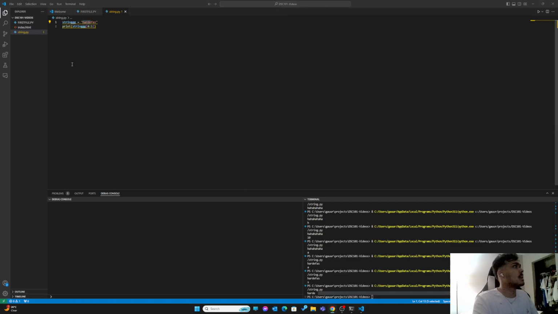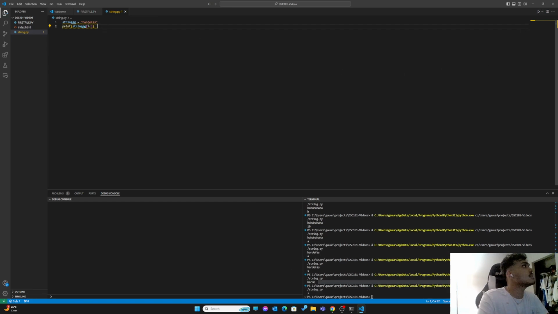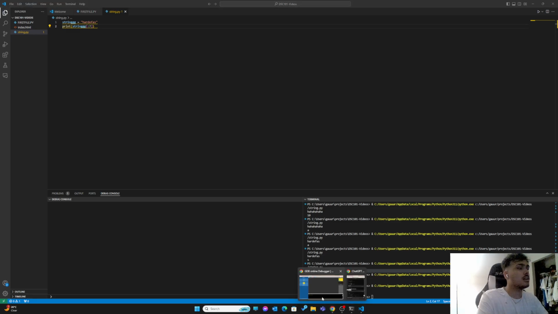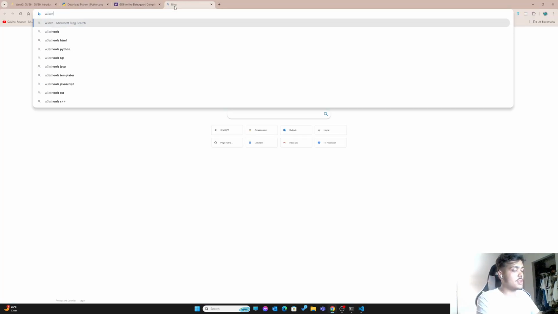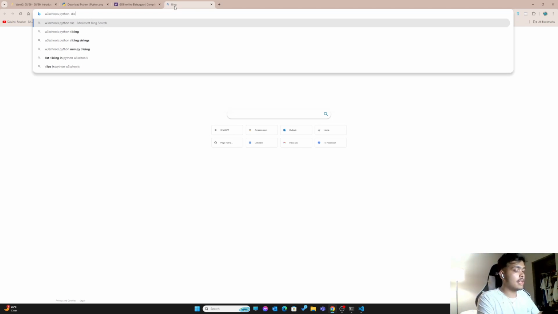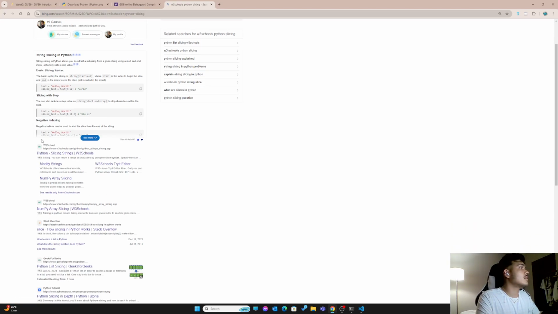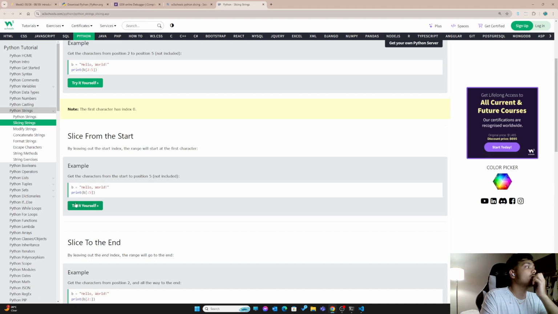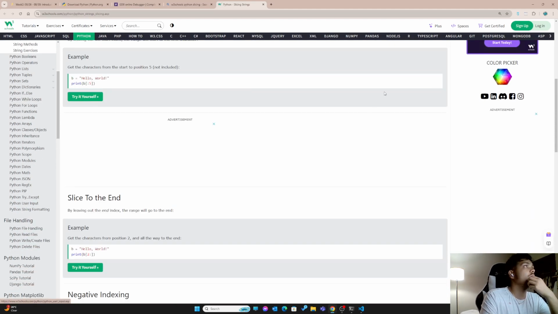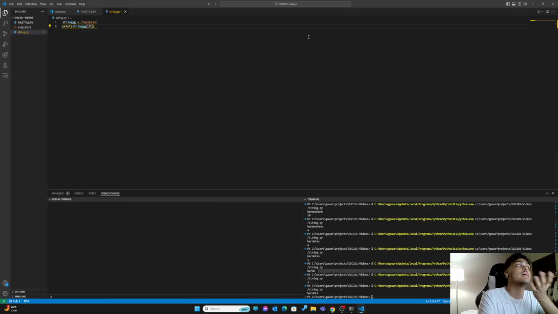Also, you could skip a little bit. I'm sorry, this was from my previous class. If you do this, it's going to start from 7 till the end of time. But if you do this, it's going to start from the 0th index up to the 7th index. I think there is a thing called W3Schools Python slicing. Here we go. Try this yourself, do all of this by yourself, and you would be a junior software developer or a Python engineer for sure.